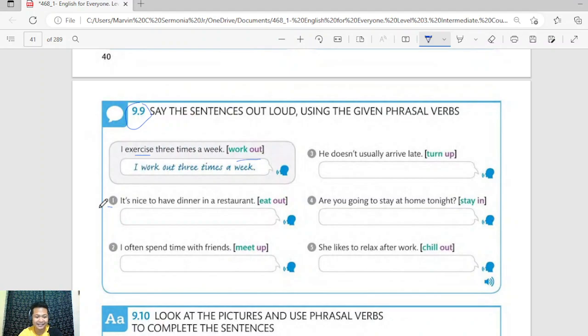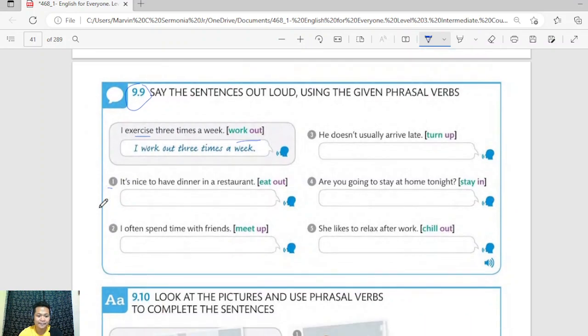All right. So the answer here is "It's nice to eat out in a restaurant." Okay. Eat out means probably you will have a dinner or a lunch, but eat out actually means you eat outside. Okay. You eat outside. All right. What about number two?